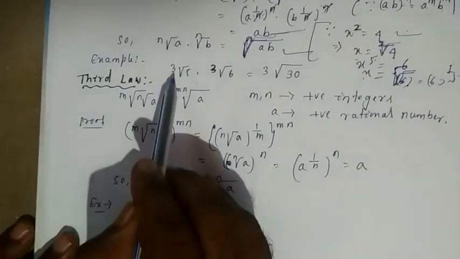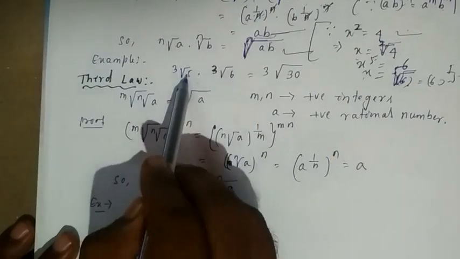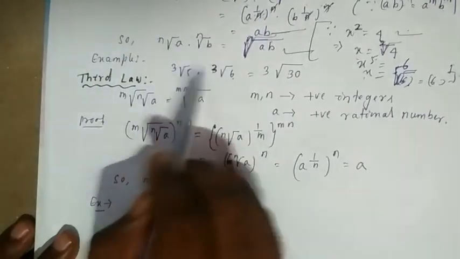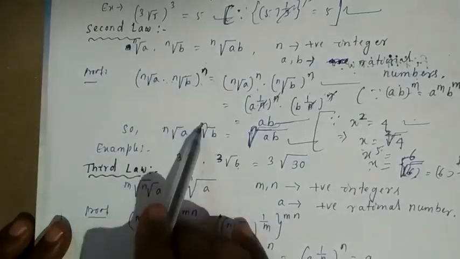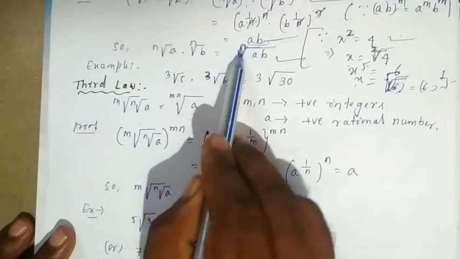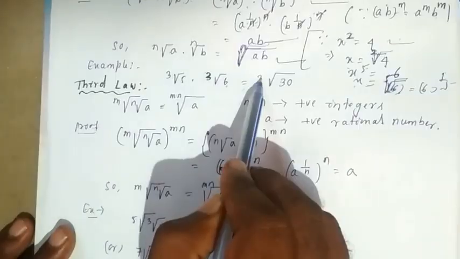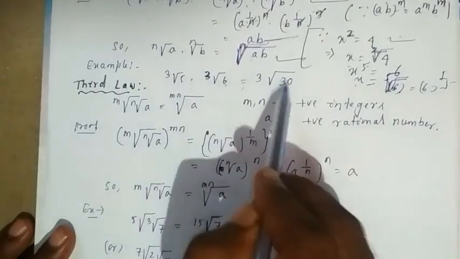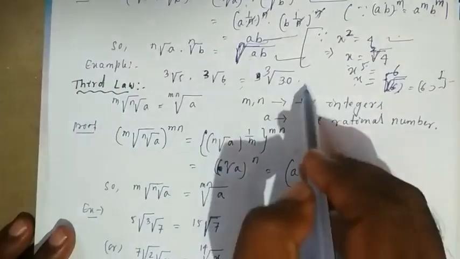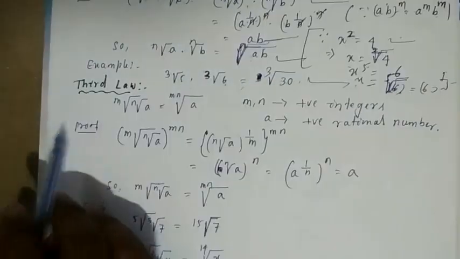This is the proof. Example: I'll multiply the cube root of 5 into the cube root of 6. Here listen, you have to make n the same, because the second law says n is the same. So now the nth root of ab, n means here 3, so write 3, and ab means 5 into 6, so 5 sixes are 30. So that is the cube root of 30. Clear?